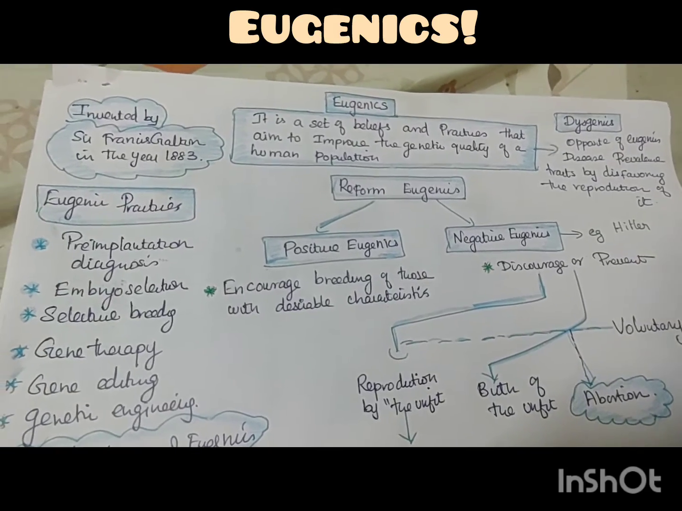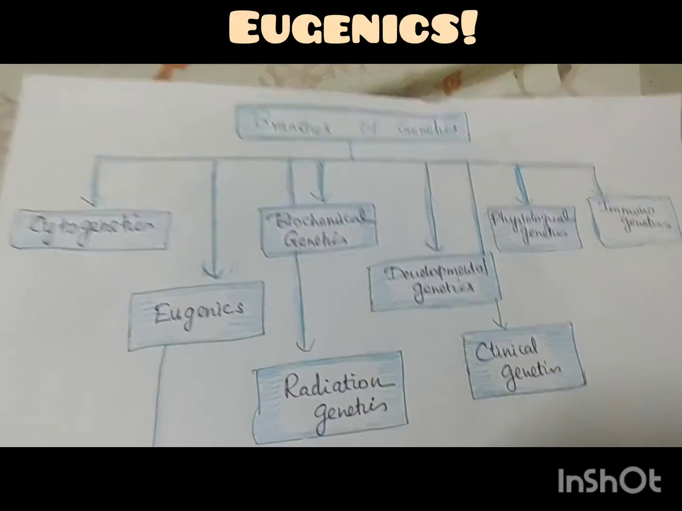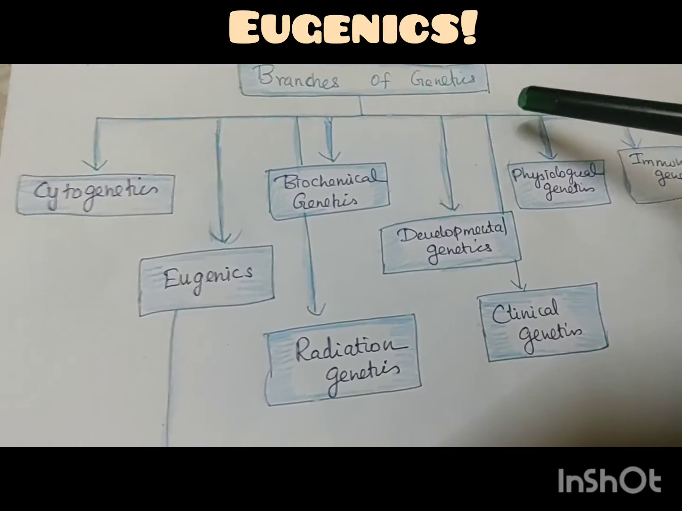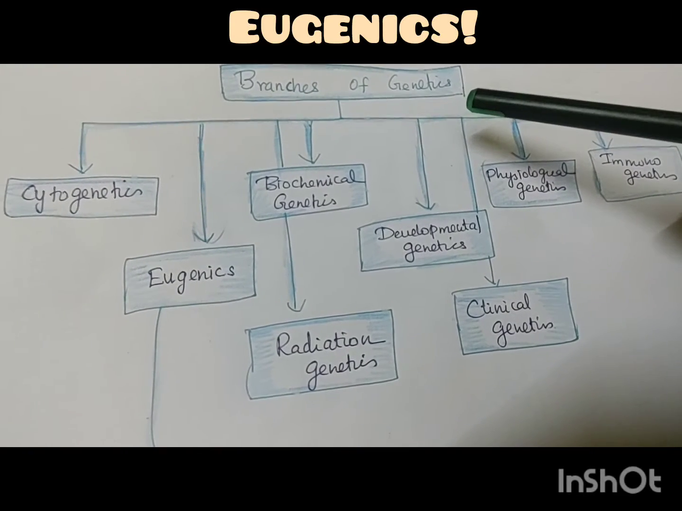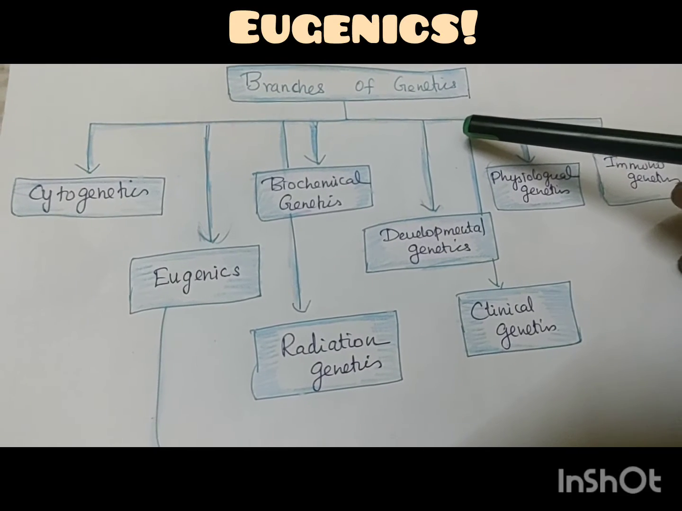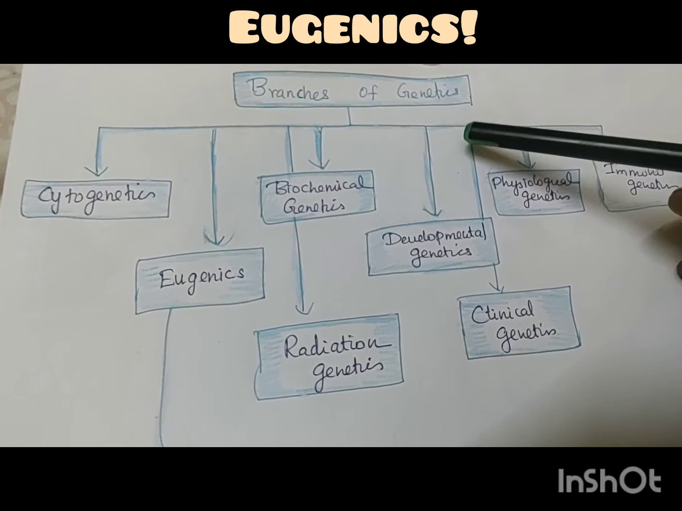Today's class we will see clearly about what is eugenics. Before eugenics, we will see the branches of genetics. What is genetics? Genetics is the study of genes. The genes carry the genetic information from both parents and pass it from one generation to another generation.